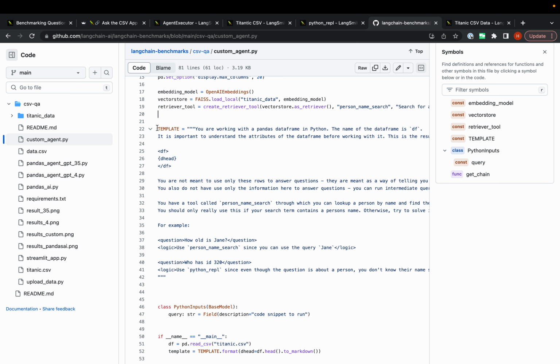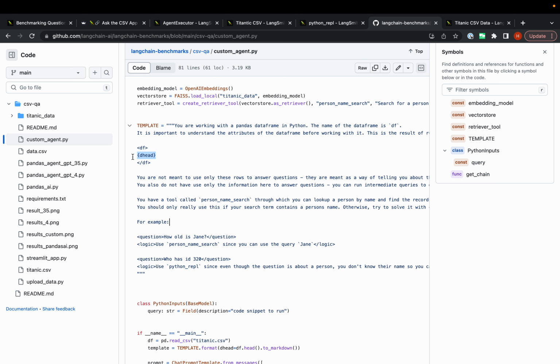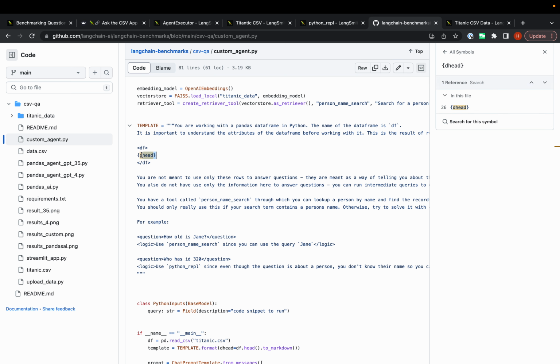This here is now the prompt that we're using for the agent. And so you can see that we tell it that it's working with a pandas data frame. We then substitute in the head of the data frame. This is pretty important because we want the agent to know which columns it has available and what the shapes of those columns are and what the types are and things like that. So we give it the head of the data frame there. We enclose it in some XML tags here. I've found this pretty useful for basically denoting different sections.